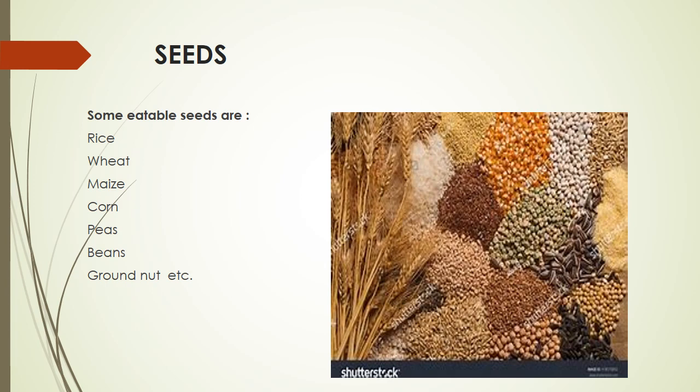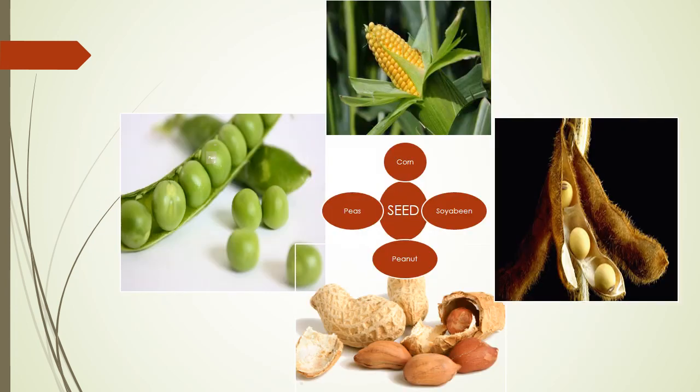Even the pulses we eat along with the rice or chapati, like gram, lentil seeds, arhar, etc., are the seeds of various plants. Not just rice, peas, corn, soybean, peanuts are some seeds we use as food.